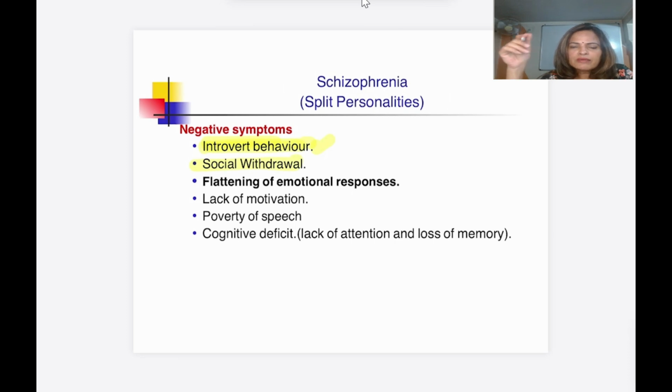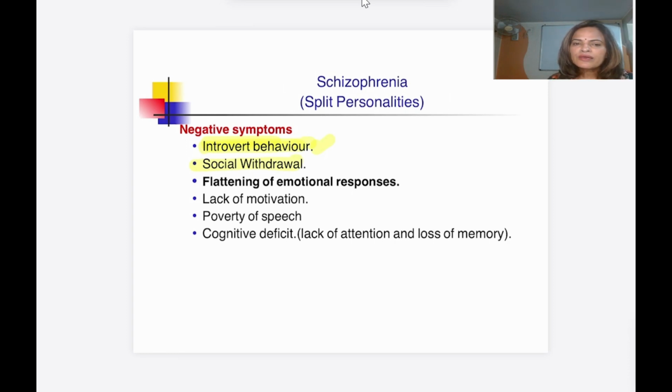And there is a range of emotions in a normal person. The person may be sad, the person may be happy. If we say that in your family somebody has died, this patient does not feel any kind of emotions. So flattening of the emotional responses means it is not like in depression, where the patient is feeling sad.